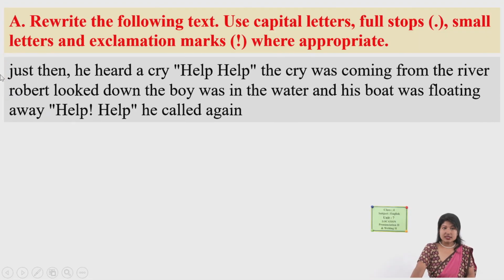Now use shorts for such symbols. Okay, what are they are missing in this text? Let me read this text. Just then he heard a cry, "Help! Help!" The cry was coming from the river. Robert looked down. The boy was in the water and his boat was floating away. "Help! Help!" he called again.